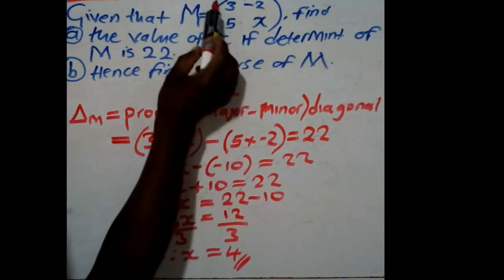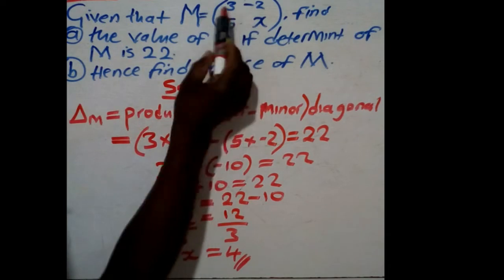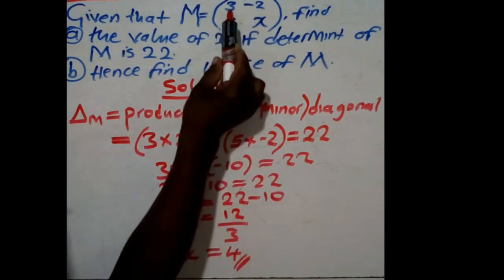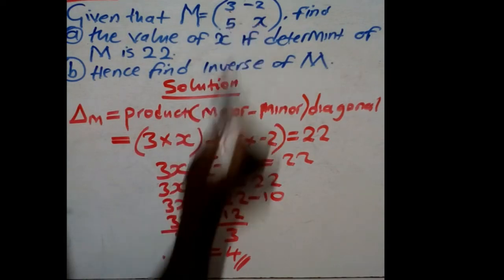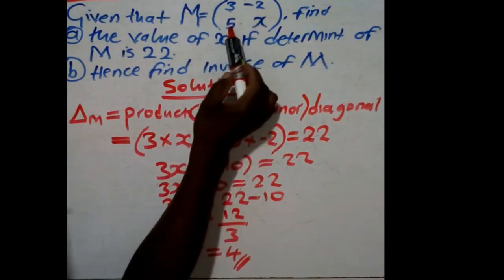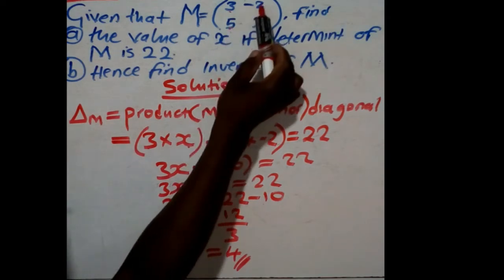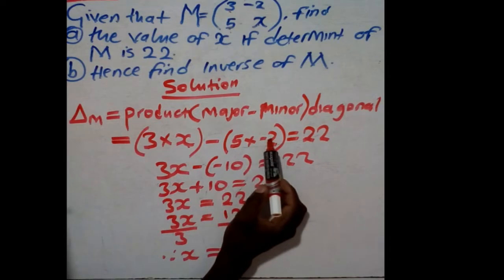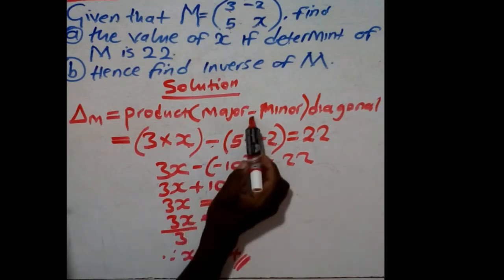So for the minor diagonal here and for the major diagonal, you find the product for each. In the major diagonal, we have 3 times x, which is here. Then for the minor diagonal, we have 5 times -2, which is this 5 times -2. This negative is coming from the formula.